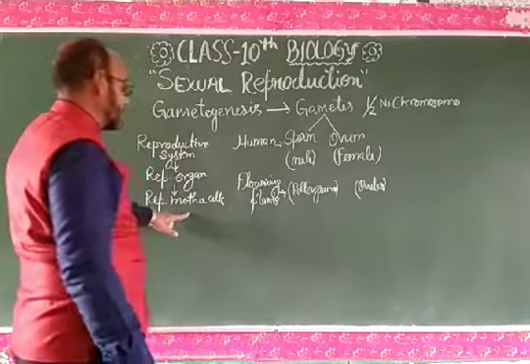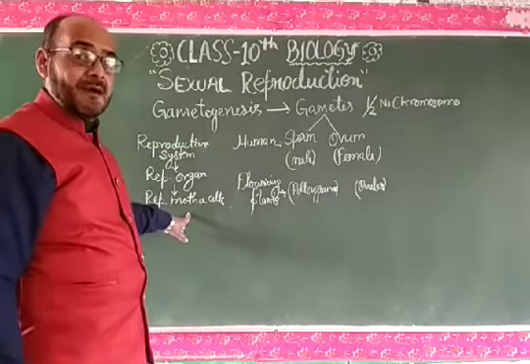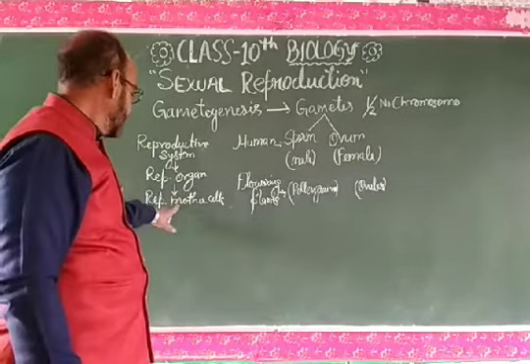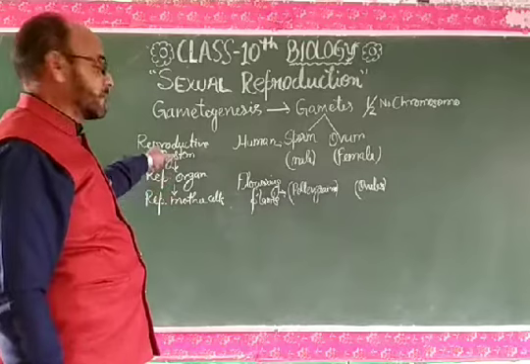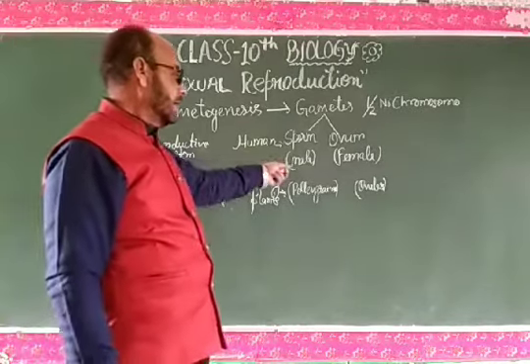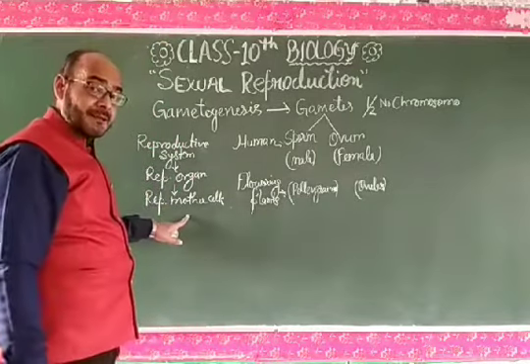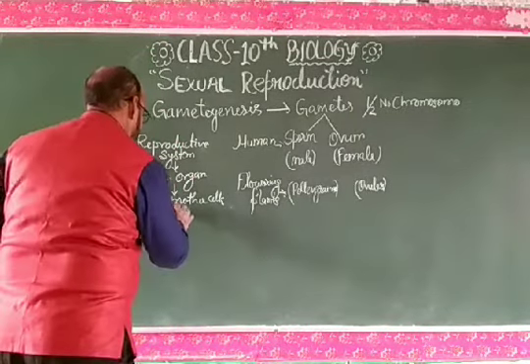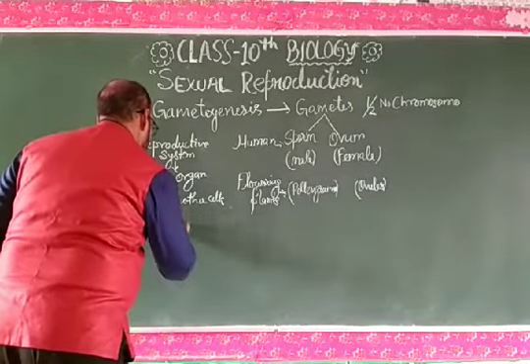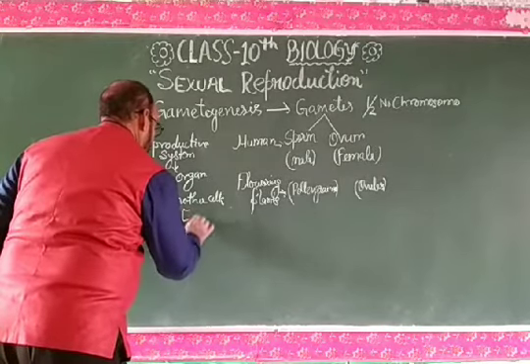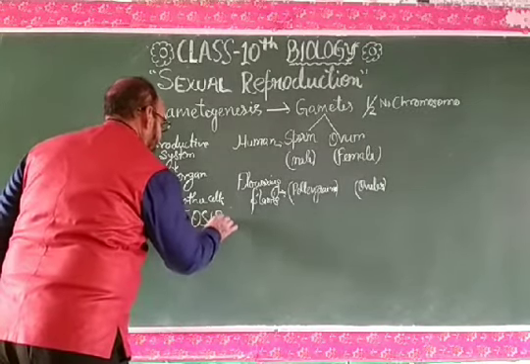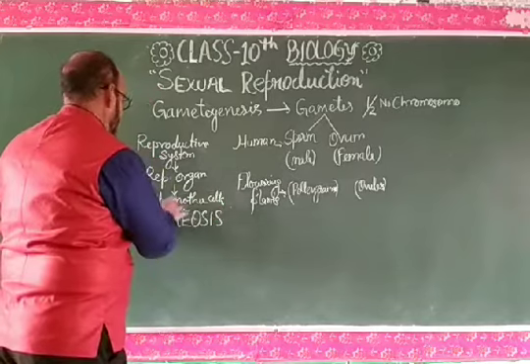These reproductive mother cells, in the reproductive organ of the reproductive system of either male or female, get divided meiotically. Meiosis takes place in the reproductive mother cells.